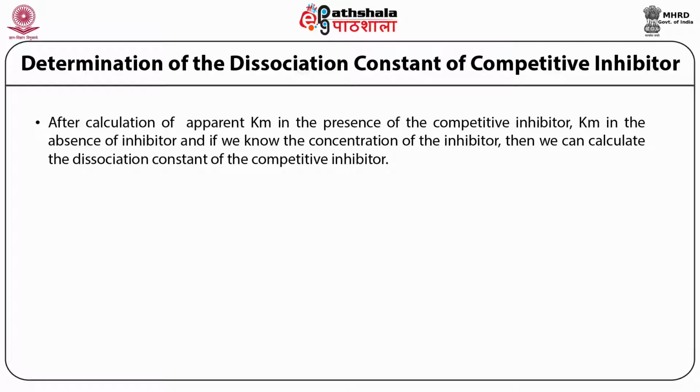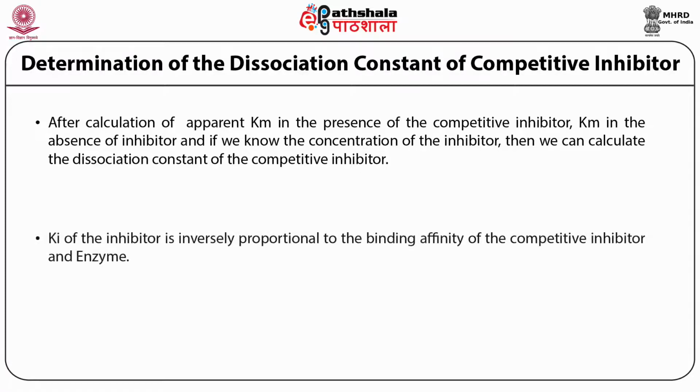How? We have the Km apparent calculated for competitive inhibition, and at the same time we have the Km for the normal reaction. If you know the inhibitor concentration I, then you can determine Ki, which is the dissociation constant of the inhibitor. Similar to the Km for the enzyme and substrate reaction, Ki is also a dissociation constant.